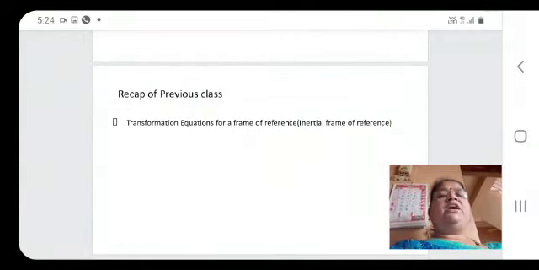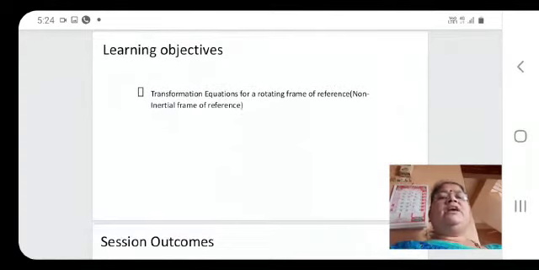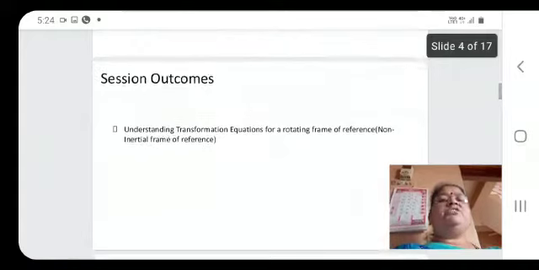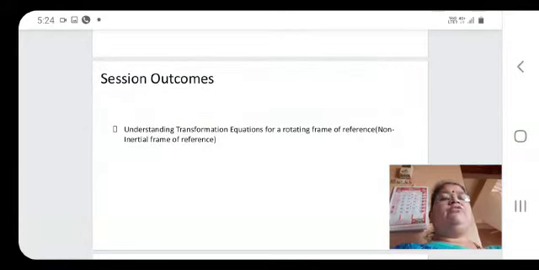Let us have the recap of the previous class. We have now known the transformation equations for a frame of reference, that too for an inertial frame of reference. The learning objective of this session is to know about the transformation equations for a rotating frame of reference, which is a non-inertial frame of reference.